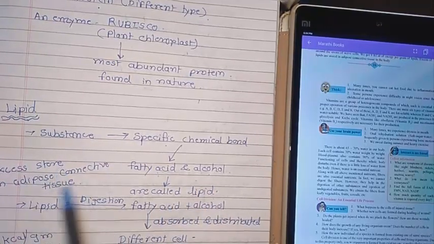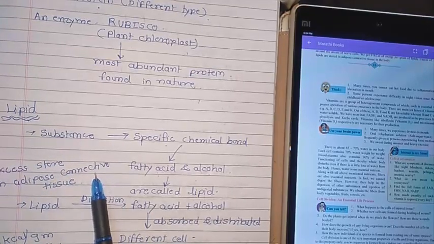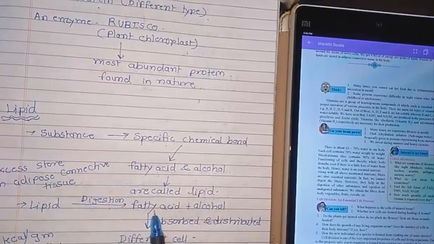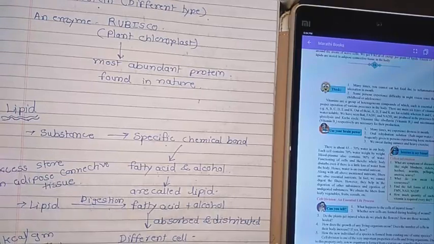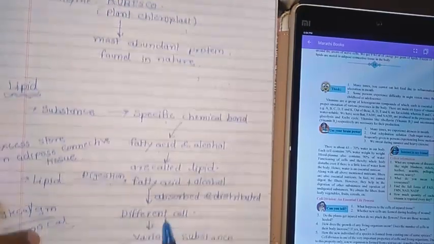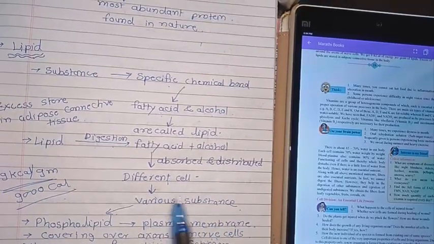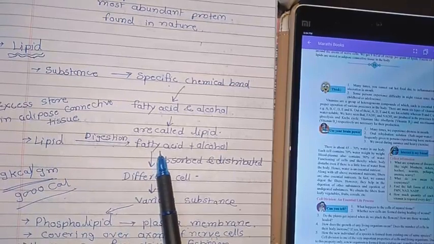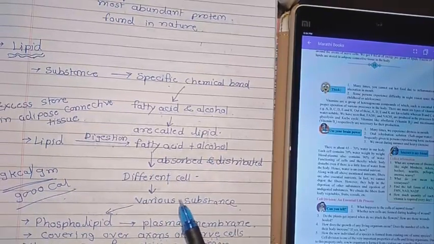The excess lipid can be stored in adipose connective tissue. Lipid undergoes digestion to form a fatty acid and alcohol, which is absorbed and distributed to the different cells, and they form various substances.